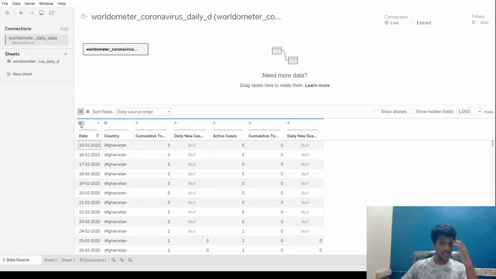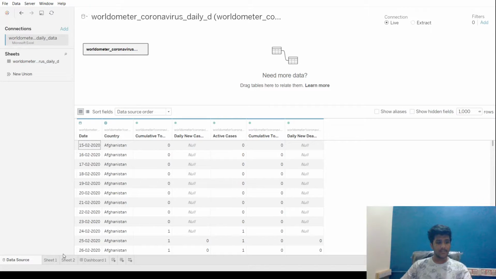There's actually a separate data type for dates and date and time, so that it will be easy to visualize it, and Tableau will give us more ways to visualize with date. So this is our data, and we can change our data type in this way. This is one of the ways.